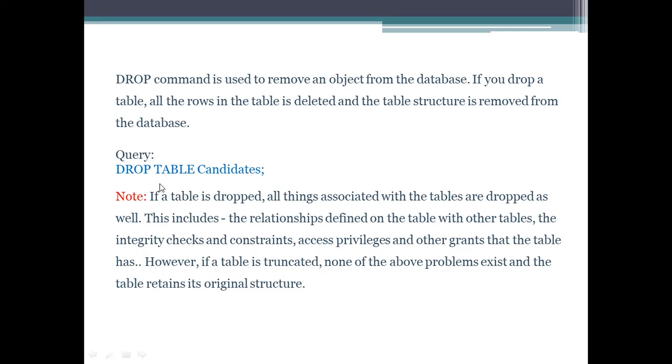So basically, if we drop a table, all things associated with the table are dropped as well. This includes the relationships defined on the table with other tables, the integrity checks and constraints, access privileges, and other grants that the table has. However, if a table is truncated, none of these problems exist and the table retains its original structure.